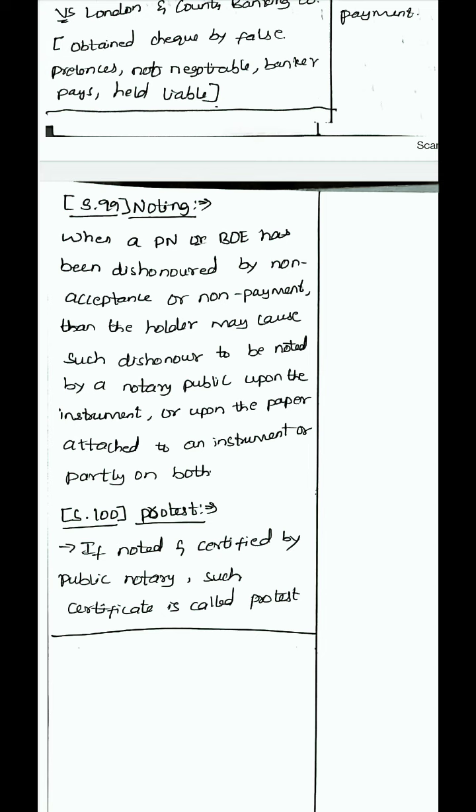Then the payee to whom the payment has to be made can record such dishonor by going to a notary public, and he can get the instrument signed by the notary public. On that instrument he can get a signature, or on a piece of paper he can attach to that instrument and get a signature that this instrument has been dishonored. This is called noting. The next is section 100, protest. Along with the signature on the instrument or the paper, he can get a certificate from the notary public. That certificate is called a protest. This is done so that the payee can have evidence that the instrument has been dishonored.